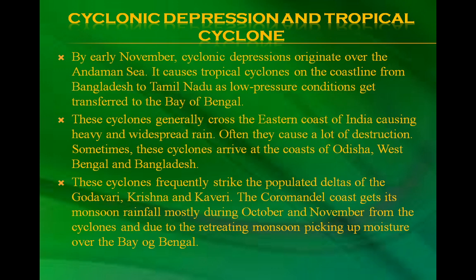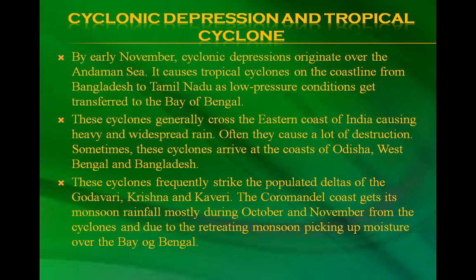Cyclonic depressions and tropical cyclones. By early November, cyclonic depressions originate over the Andaman Sea. They cause tropical cyclones on the coastline from Bangladesh to Tamil Nadu as low pressure conditions get transferred to the Bay of Bengal. These cyclones generally cross the eastern coast of India, causing heavy and widespread rain. Often they cause a lot of destruction.